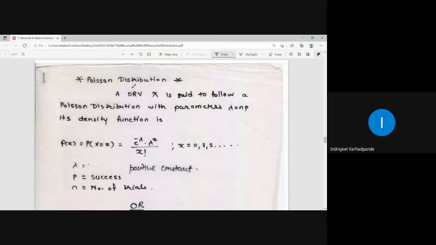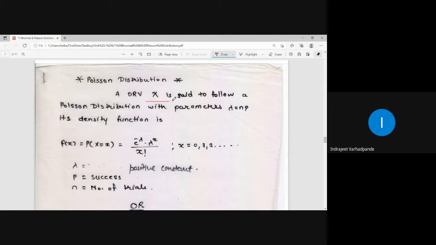Probability distributions are divided on the basis of two kinds of random variables. One is a discrete random variable, the other is a continuous random variable. Initially we are talking about the probability distributions based on the discrete random variable, and in the latter half the remaining distributions will be based on the continuous. Whenever the random variable is discrete and countably infinite, one distribution that comes into the picture is the Poisson distribution. So apart from the binomial or Bernoulli's distribution, we will be discussing the Poisson distribution.